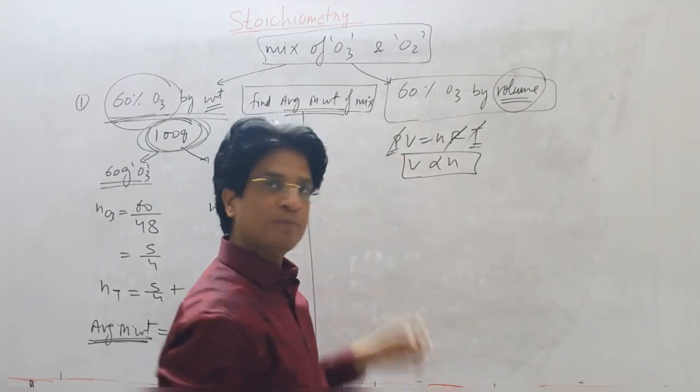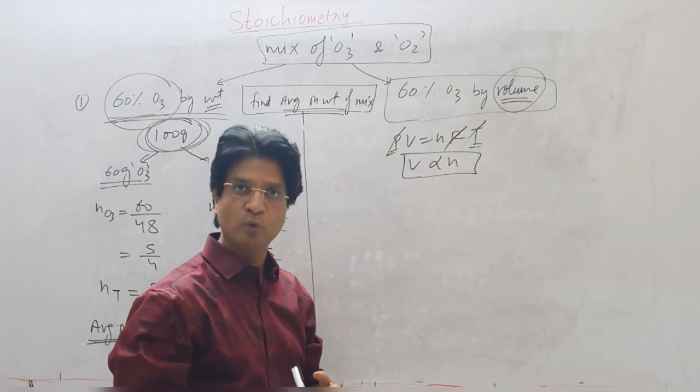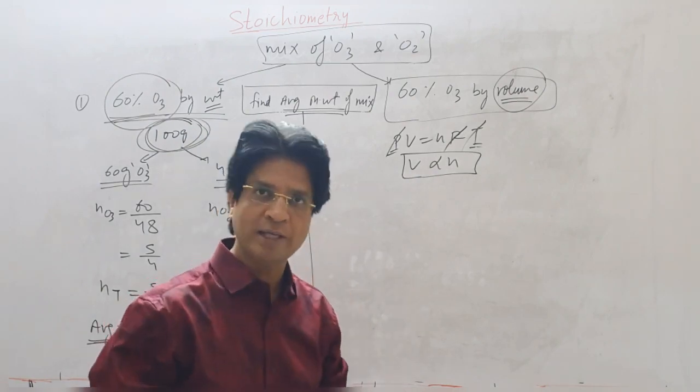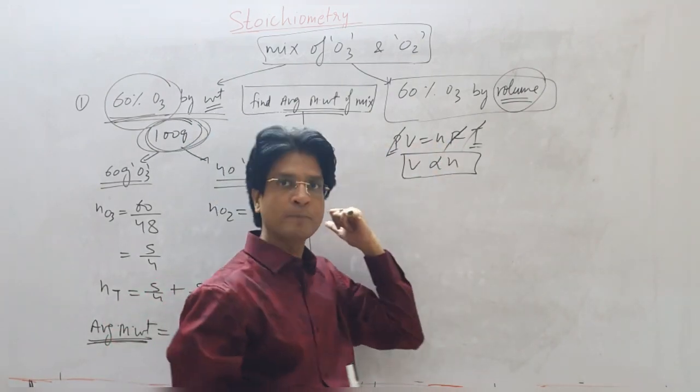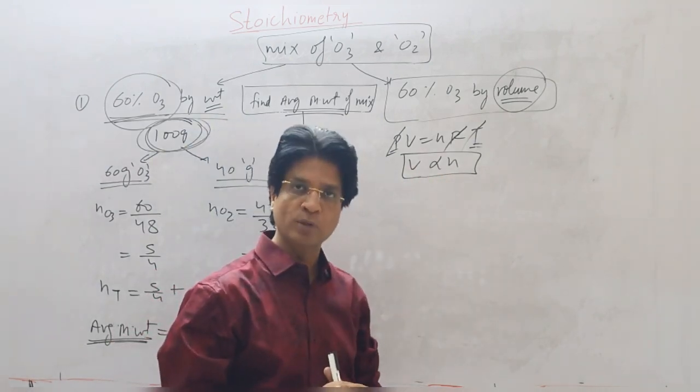Volume is proportional to number of moles. That means whatever you want to do with volume, you can do with number of moles. The reason being, Avogadro's law says that at constant temperature and pressure, the same volume of all the gases will contain the same number of moles.